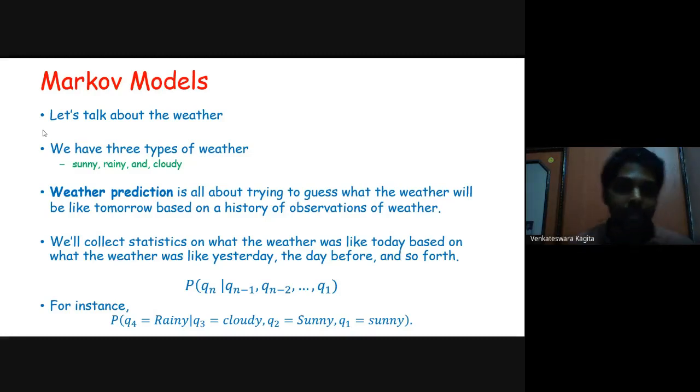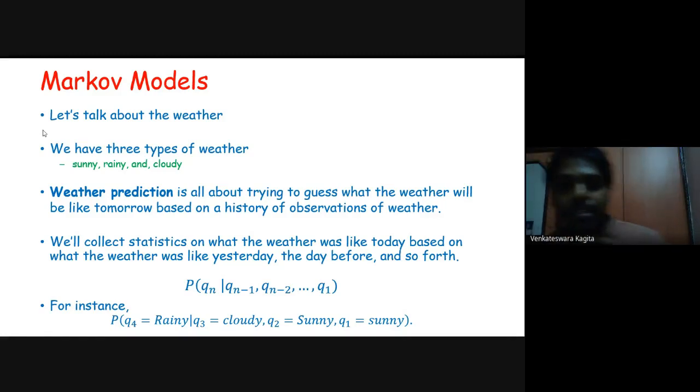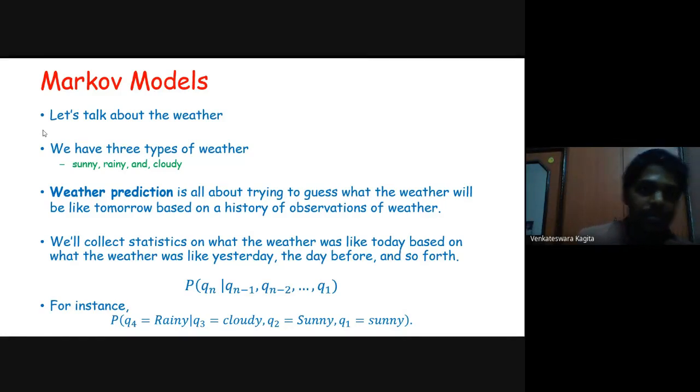So the weather prediction that we are talking about here is trying to guess what the weather would be based on the history of observations. We are given the history of observations, like what was yesterday's weather, what was the day before yesterday's weather, and so on. Based on that, we are asked to predict what the weather could be tomorrow. So we will collect statistics on what the weather was like today based on what it was like yesterday, the day before, and so forth.